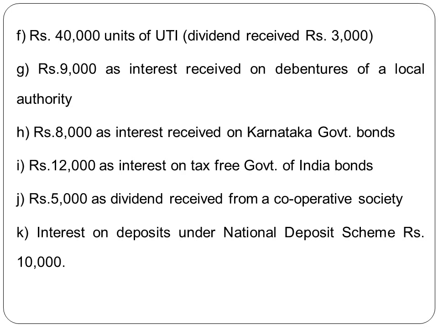Next, rupees 5,000 as dividend received from a cooperative society. When we discussed dividends, we have seen that dividend from a foreign company and a cooperative society are fully taxable. So this is received from a cooperative society, therefore it is fully taxable. Next, you have interest on deposits under National Deposit Scheme. Now this is a deposit scheme, it is not interest on securities, and this is fully taxable. Therefore 10,000 is fully taxable.